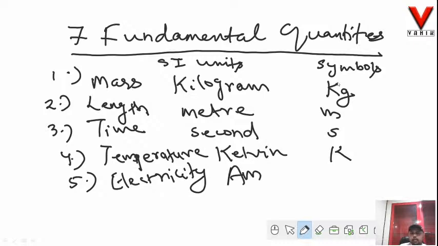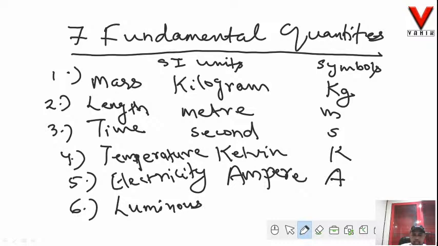The symbol is capital A. Sixth is luminous intensity.